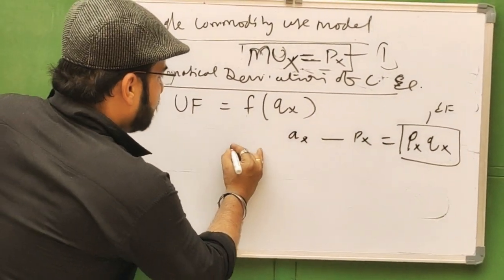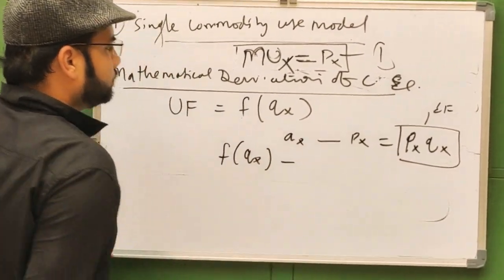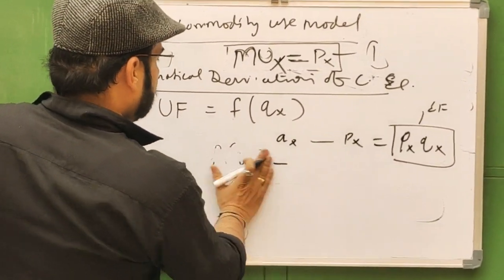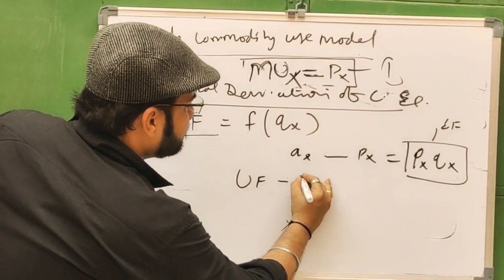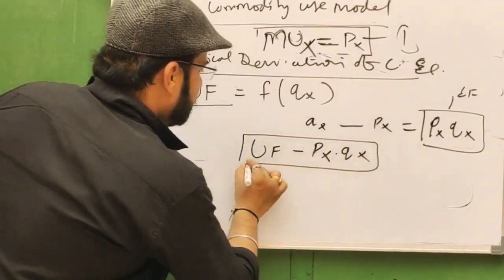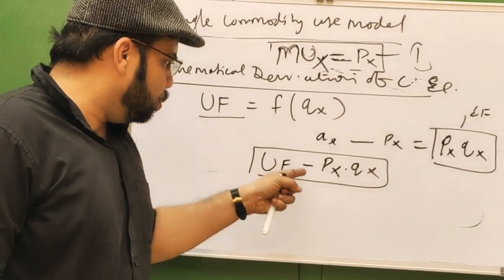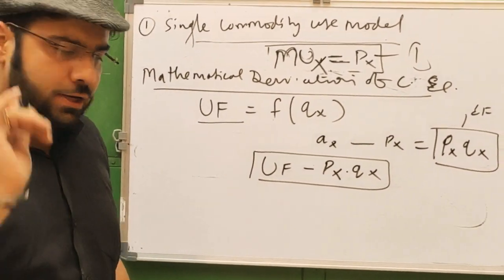So the function of QX minus, this is the utility function, minus the price of X times the quantity of X. This is the difference which the consumer wants to maximize to get the maximum utility and equilibrium conditions.